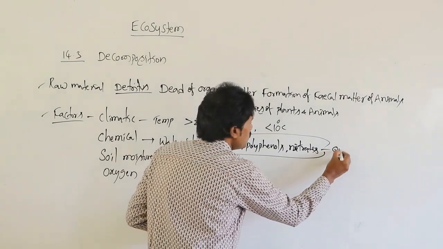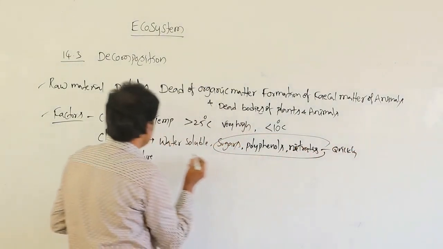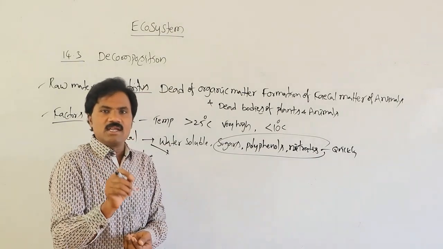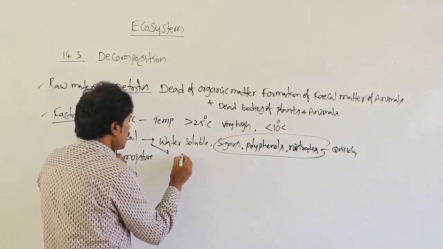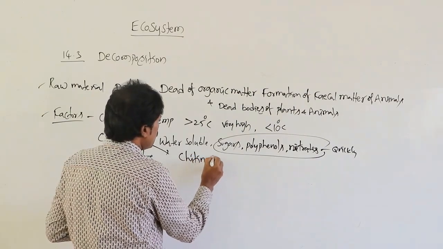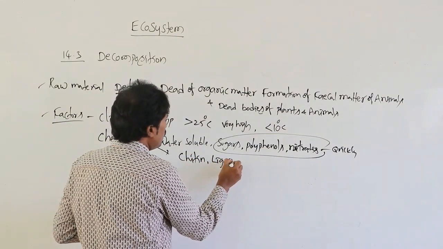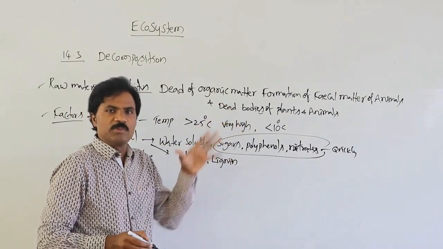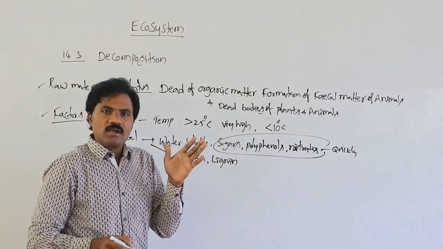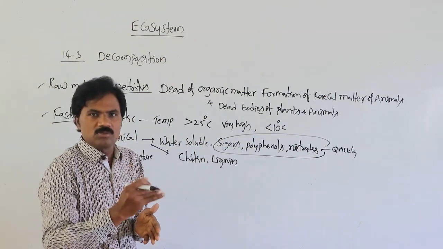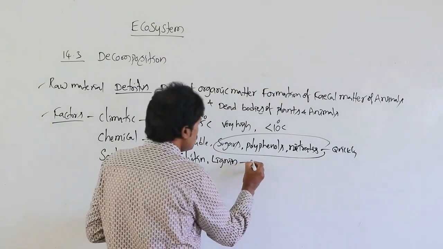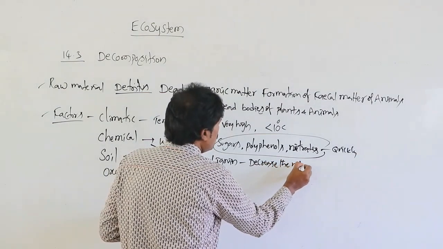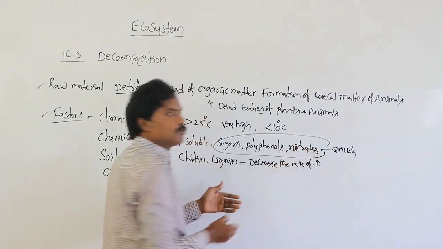Similarly, if chitinous material as well as lignin is present as a raw material in the detritus material, it reduces the process of decomposition, decreasing its rate.